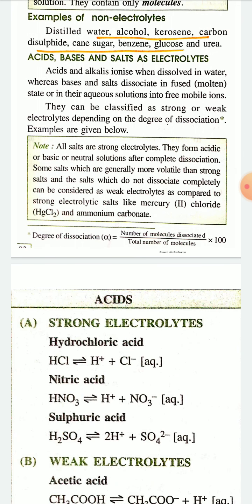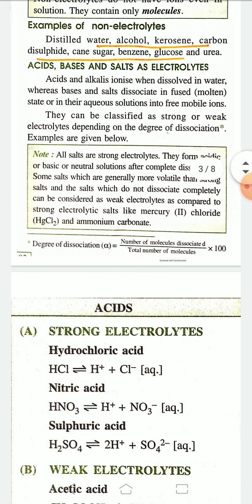I have told that all acids, bases, and salts can act as electrolytes, because acids and alkalis ionize when they dissolve in water, whereas bases and salts dissociate in fused or molten state or in their aqueous solutions into free mobile ions.